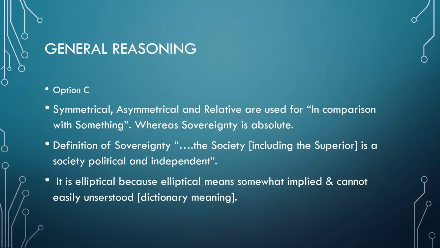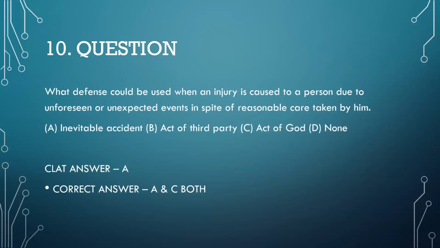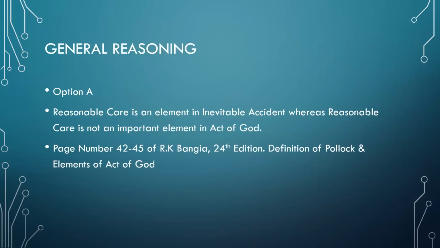Now let's talk about another question, question number 10. The question is, what defense could be used when an injury is caused to a person due to unforeseen or unexpected events in spite of reasonable care taken by him. Now a lot of students were saying inevitable accident and act of God are both correct answers. But when we checked different books, option A is the correct answer. Reasonable care is only talked about in the case of inevitable accident. When we talk about act of God, there is no element like reasonable care, because it is extraordinary natural forces due to which it has happened. You need to establish that also.